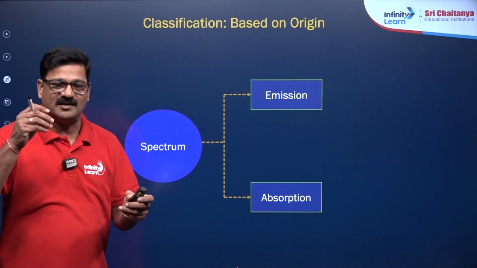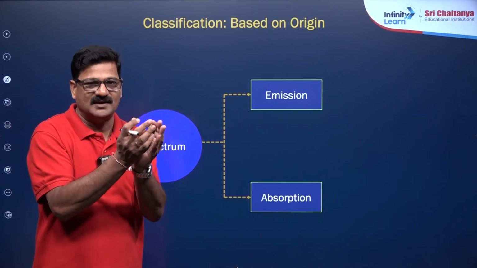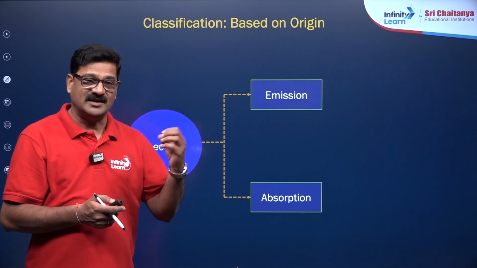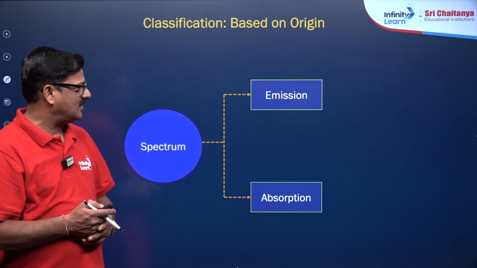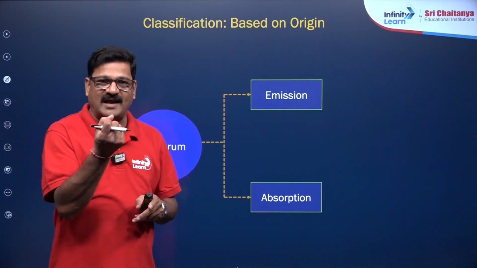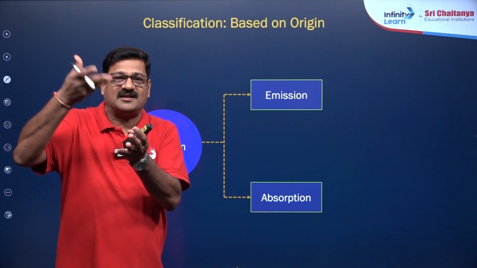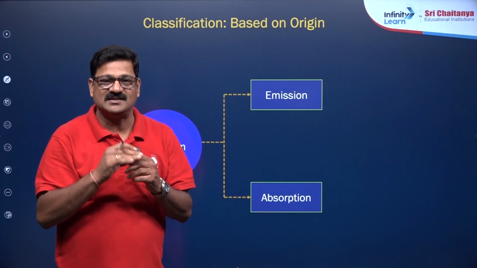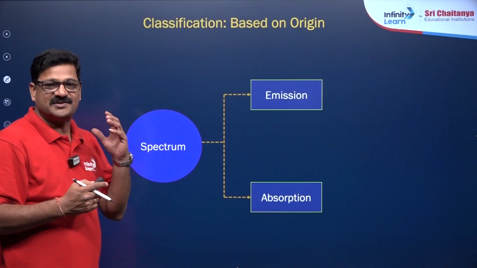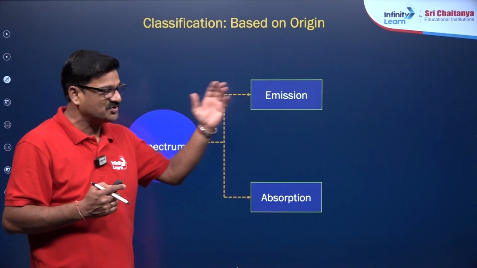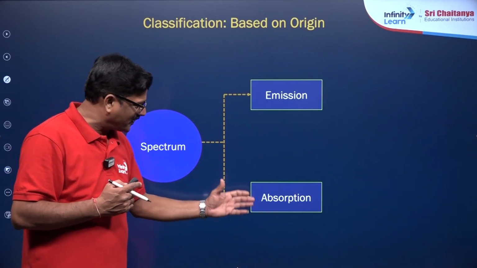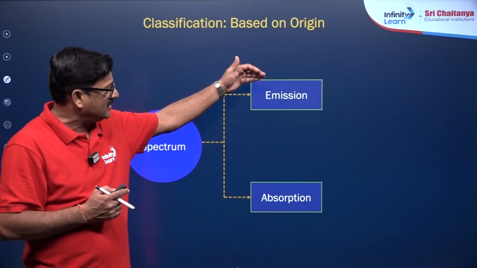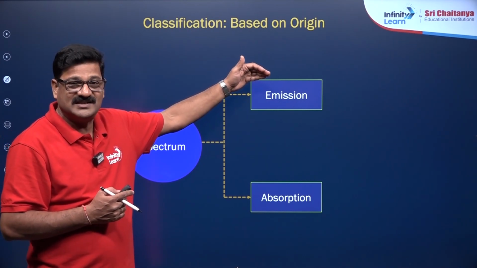I wanted to say, a light is passed through a cold gas. So the gas is going to absorb some wavelengths in it, and the rest of the wavelengths are going to be emitted. That is called absorption spectrum. And emission spectrum, when the gas is heated so that all the atoms and electrons are excited, and in the dark they are going to de-excite, and it gives a radiation in the form of light and gives the emission spectrum. So absorption spectrum is obtained while the electron is getting excited, while the emission spectrum is obtained when the electrons are de-excited.